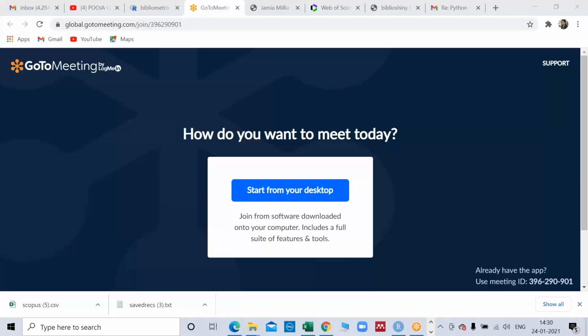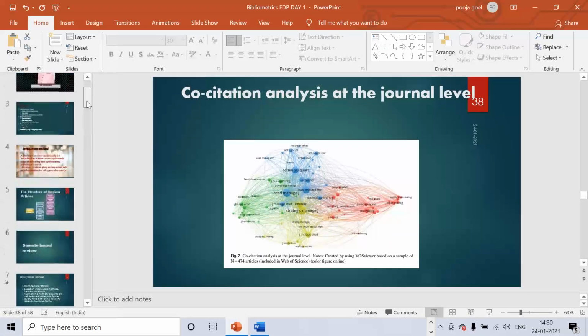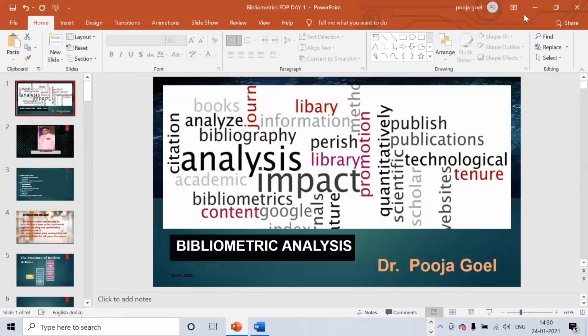I'm sure most of you have heard about this bibliometric analysis. Just give me a second. So is everyone able to see my screen? Sir, is my screen visible? Yes, it's visible.